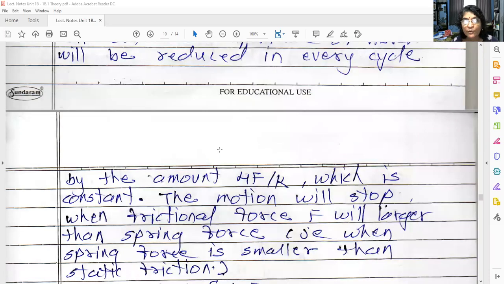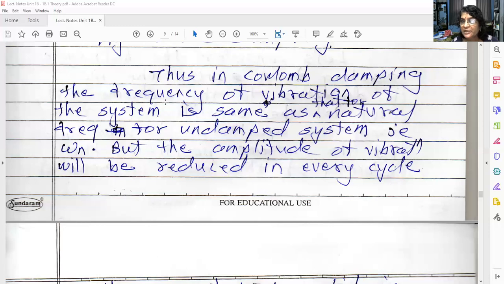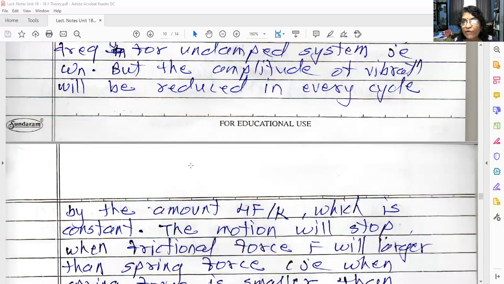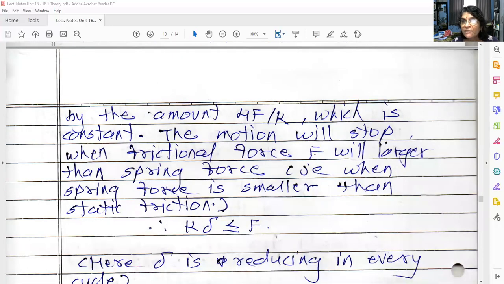Thus in Coulomb damping, the frequency of vibration is the same as the natural frequency of the undamped system. But the amplitude of vibration will be reduced in every cycle. By what amount I told you? 4F upon k, which is constant. The motion will stop when the frictional force F will be larger than the spring force. Now you will ask the doubt: frictional force is constant, so how will it be larger?